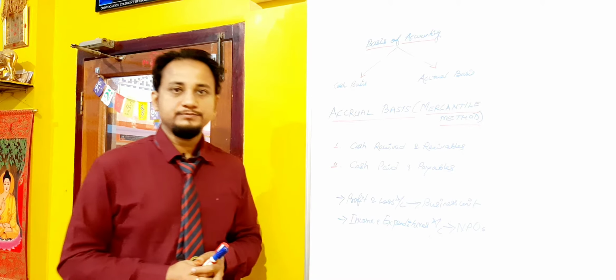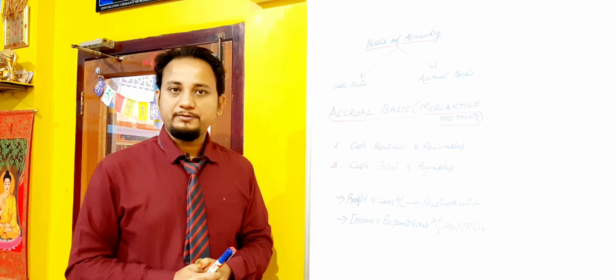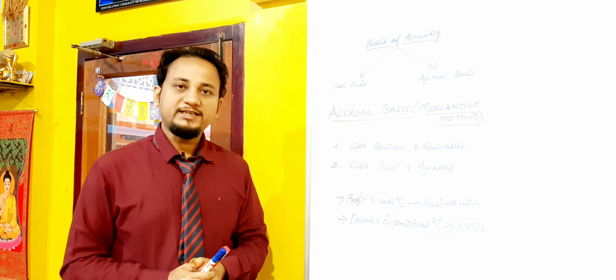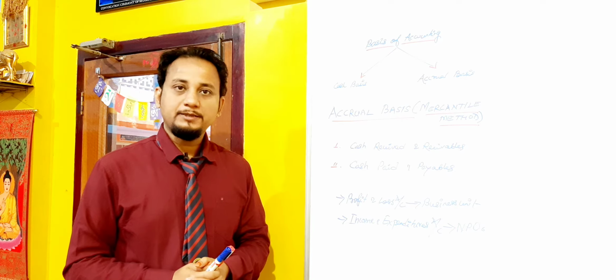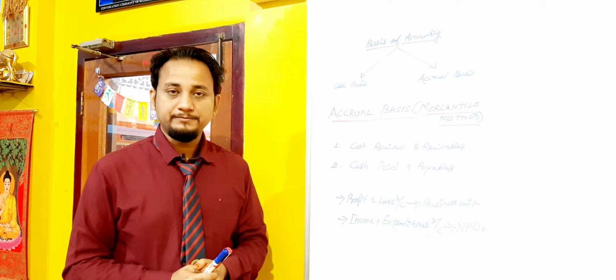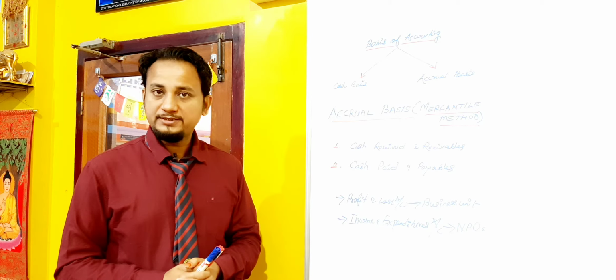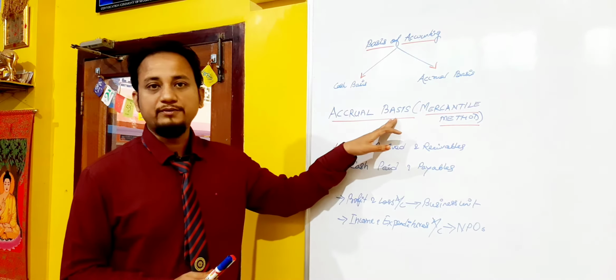That means, while we are making an expenditure, say we are purchasing a particular item for the business, but the payment is yet to be made, that expenditure is recorded in the books of account when the purchase is made, at the time of making the purchase, not when the cash is paid. So expenditure payable, which is known as outstanding expenses, is considered under the accrual basis of accounting.